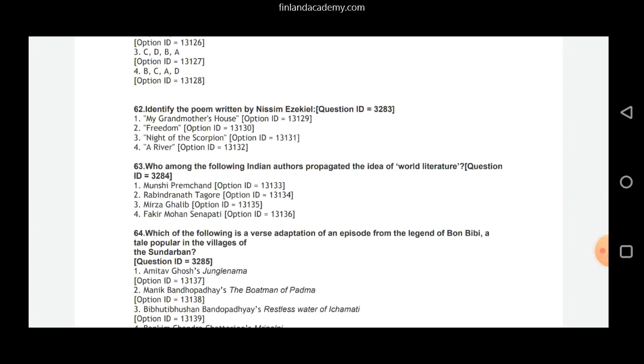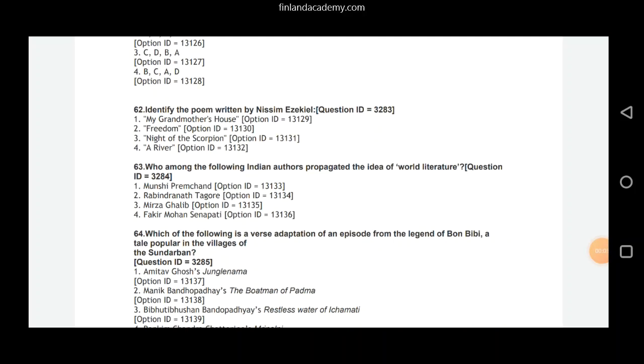Question number 62. Identify the poem written by Nissim Ezekiel. 1. My Grandmother's House. This is by Kamala Das. 2. Then we have Freedom. This is by Rabindranath Tagore. 3. Then we have Night of the Scorpion. This one is by Nissim Ezekiel. And 4. A River. This one is by A.K. Ramanujan. So option 3, that is Night of the Scorpion, is our correct answer here.